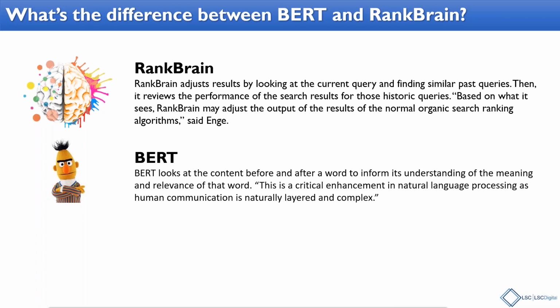I'm going to read a little bit: BERT looks at the content before and after a word to inform its understanding of the meaning and relevance of that word. So it's not just looking at past results. It's trying to understand how that term is being used and what's more relevant. This is a critical enhancement in natural language processing, as human communication is naturally layered and complex. So this is BERT trying to understand those complexities of language instead of just ordering them and looking at historical information like RankBrain does.